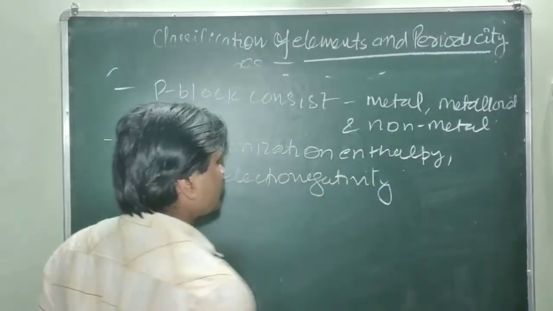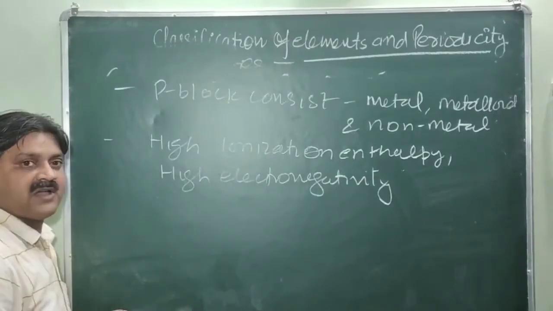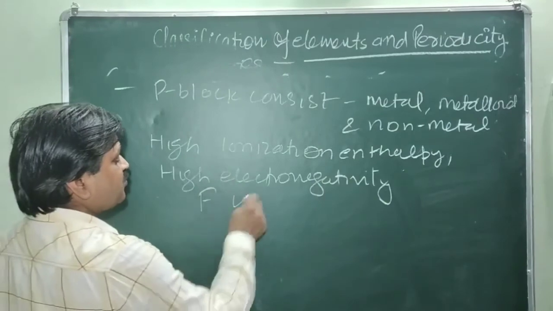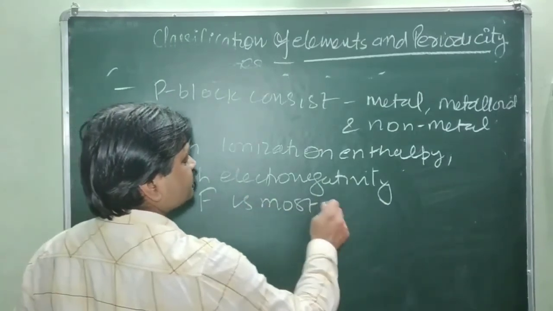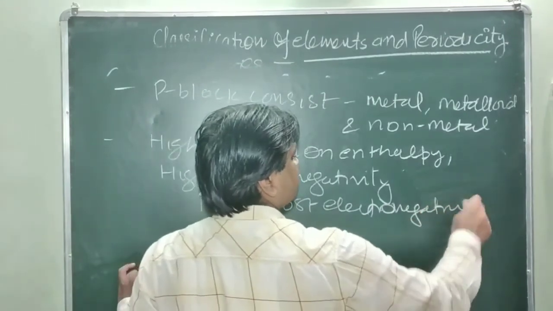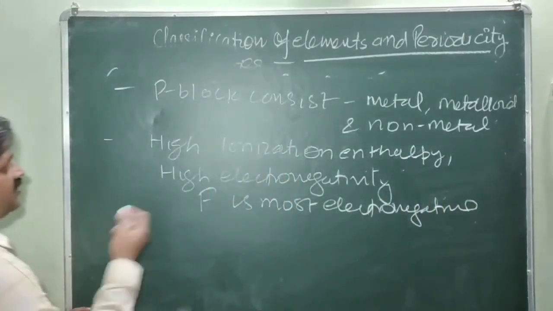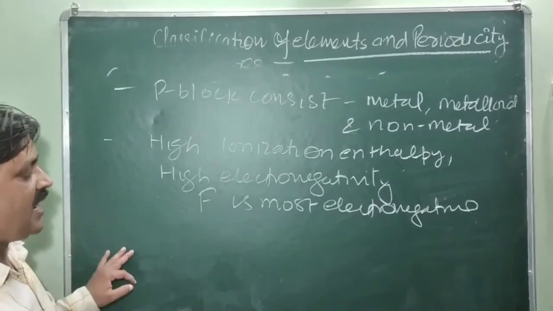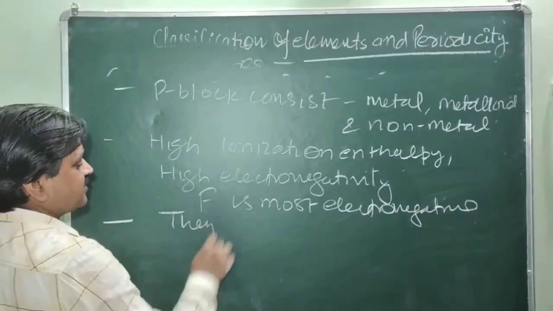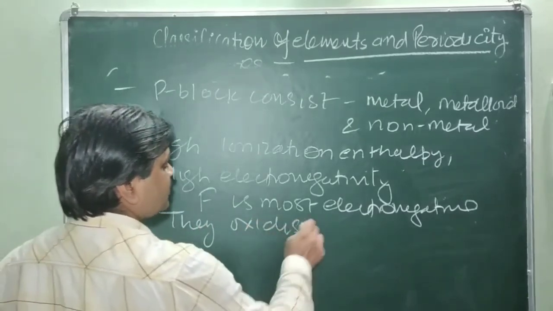The most electronegative element among all known elements is fluorine, which is in the p block. With high electronegativity and high ionization enthalpy, they are oxidizing in nature.